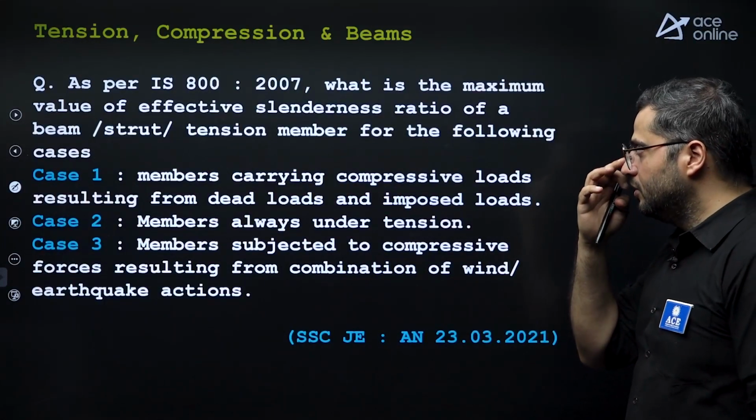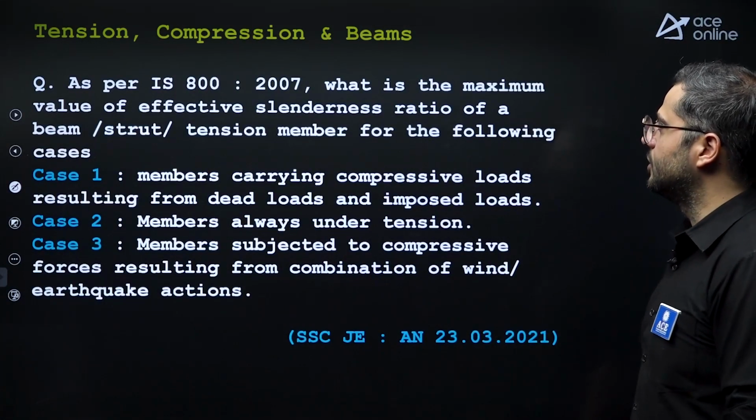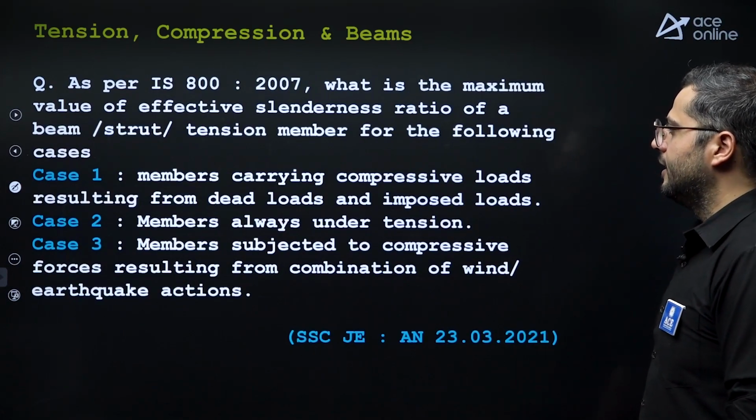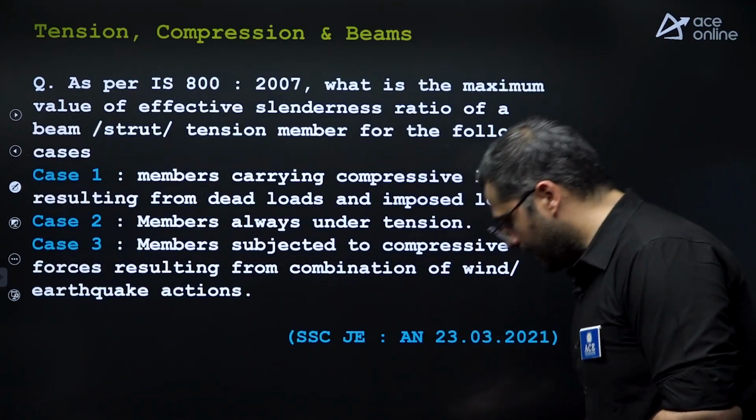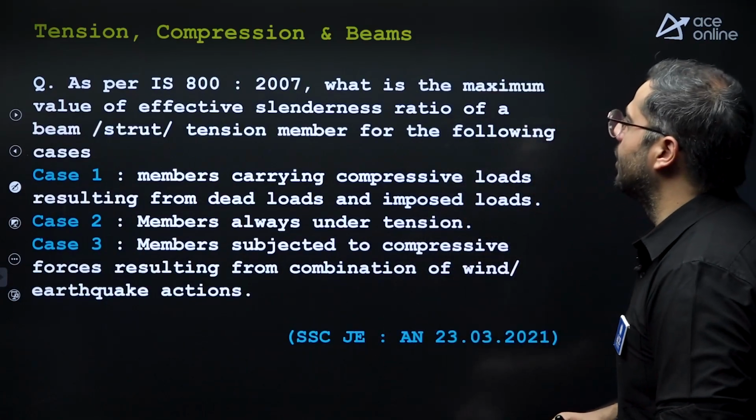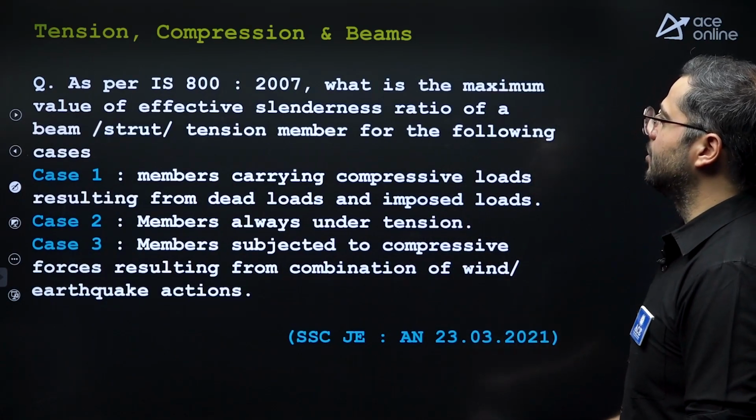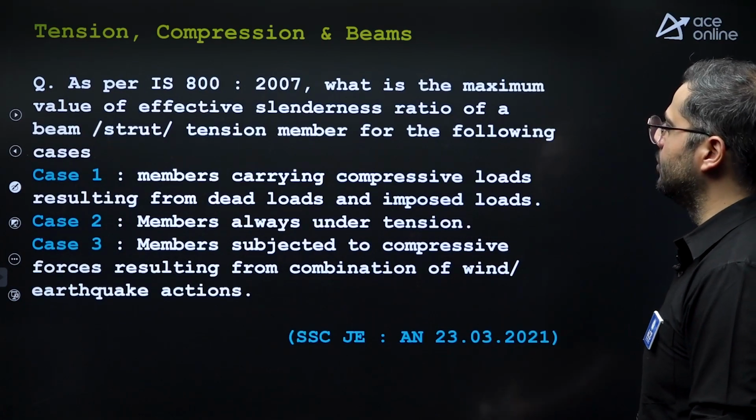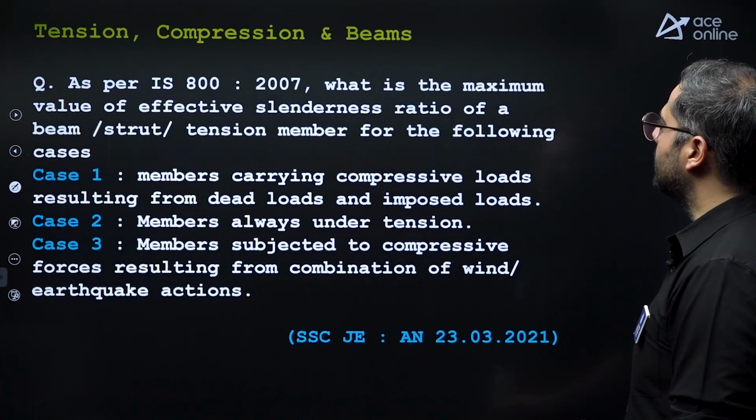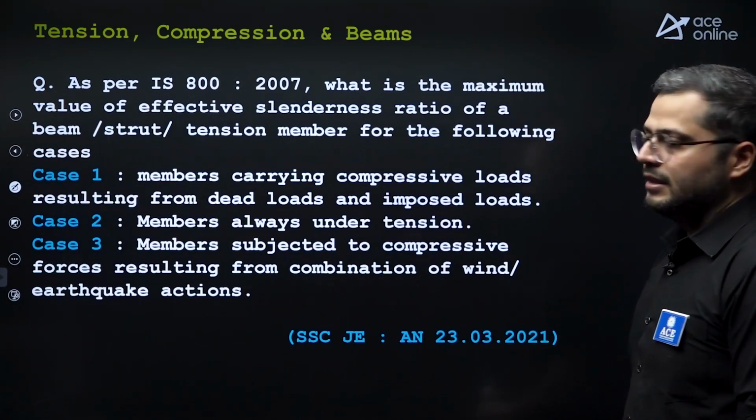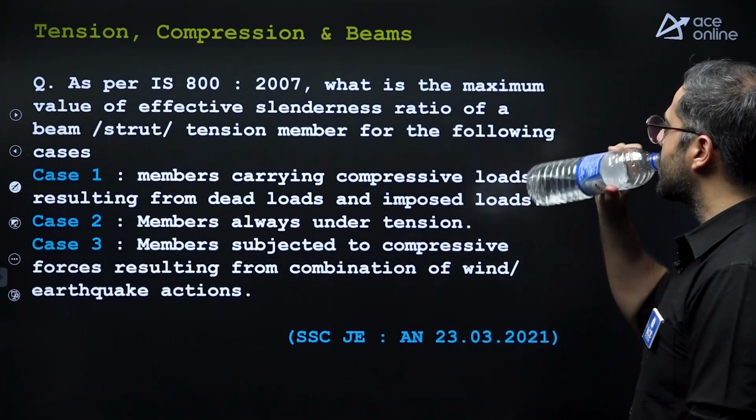Let's move forward to members now. Tension, compression and beams. As per IS 800 2007, what is the maximum value of effective slenderness ratio of a beam, strut or tension member for the following? Please answer this.